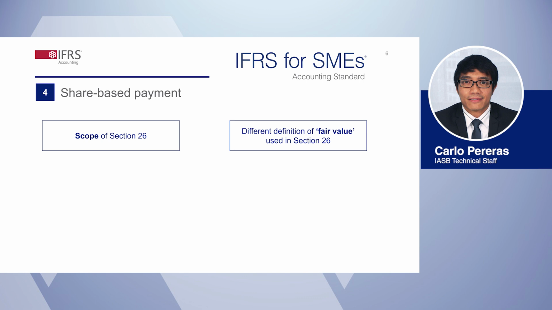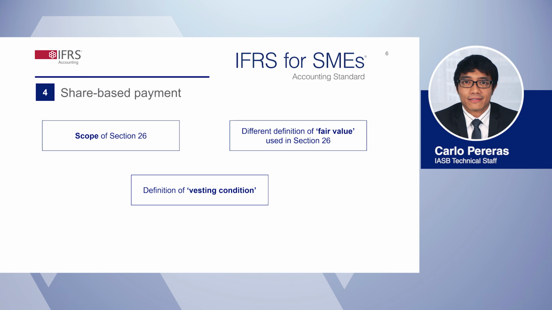The next set of amendments clarifies the definition of fair value used in Section 26. The section uses the term fair value differently from how it is used in other sections of the standard. When applying Section 26, an entity applies a different definition and measurement of fair value from the one set out in Section 12, fair value measurement. For the purposes of Section 26, fair value is the amount for which an asset could be exchanged, a liability settled, or an equity instrument granted could be exchanged between knowledgeable willing parties in an arm's length transaction.